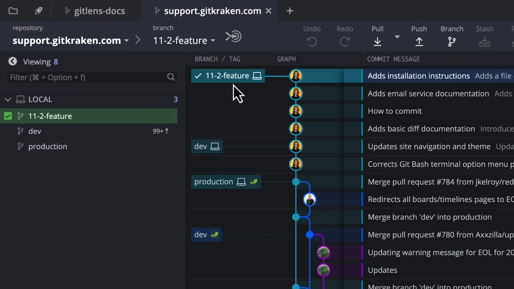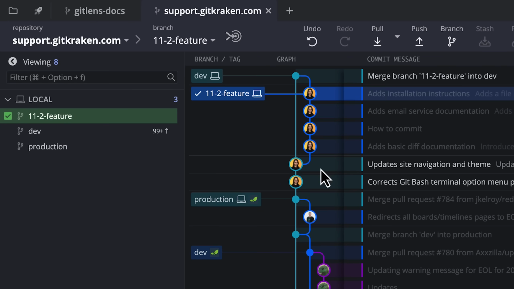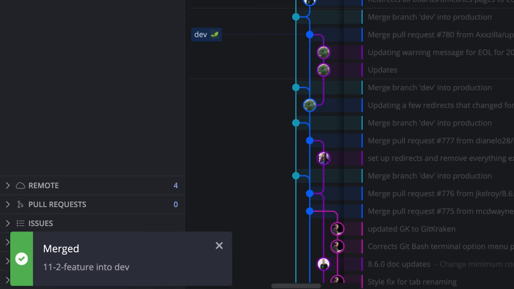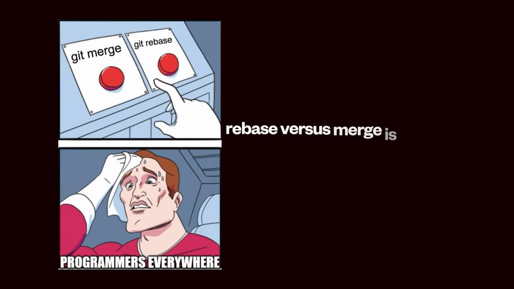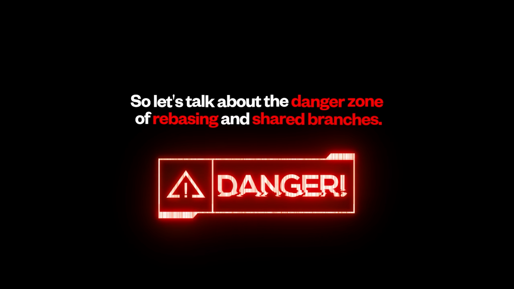Jumping back into GitKraken, when we explicitly merge the 11.2 feature into the dev branch, we see that a merge commit has been created in the visual graph, and the independent branch history is preserved. Rebase versus merge is extremely controversial, so let's talk about the danger zone of rebasing and shared branches.